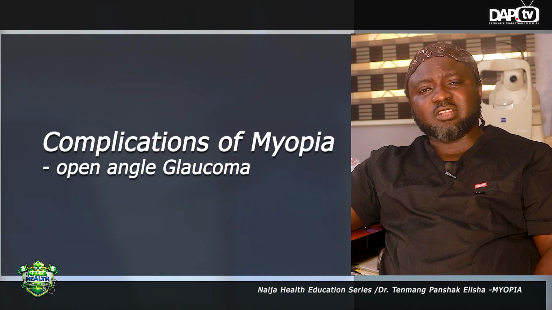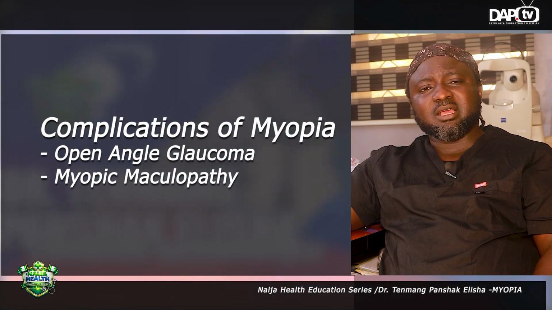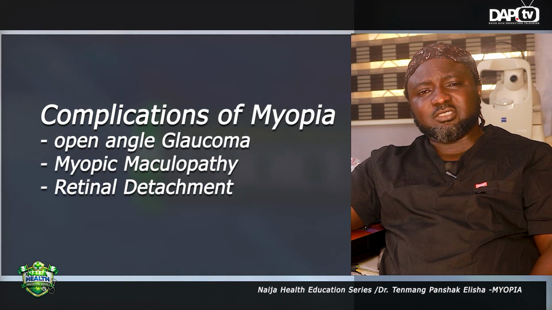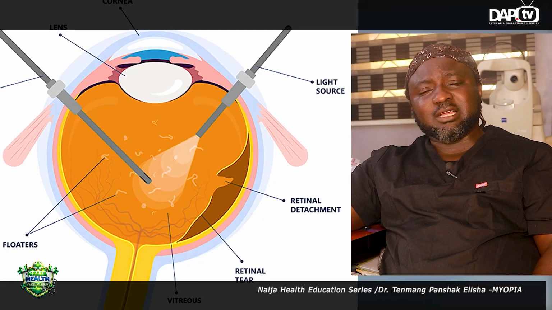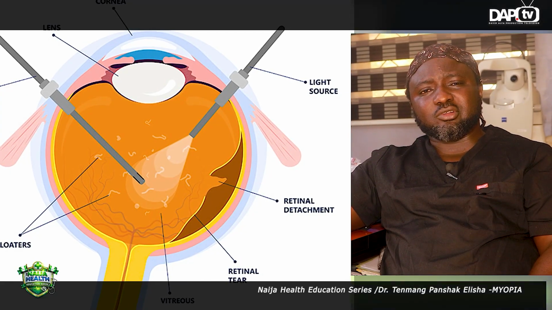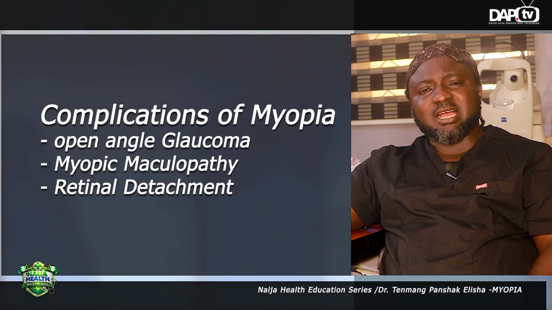Now, complications like macular degenerations can occur in them, and they can also get things like retinal detachment. In retinal detachment, the retina at the back of the eye tends to detach, and that affects vision, and then these children don't get to see very well. So when we pay more attention to myopia, it will help us avert these things from happening in these children, and then they will get to enjoy their vision for a very long period of time.